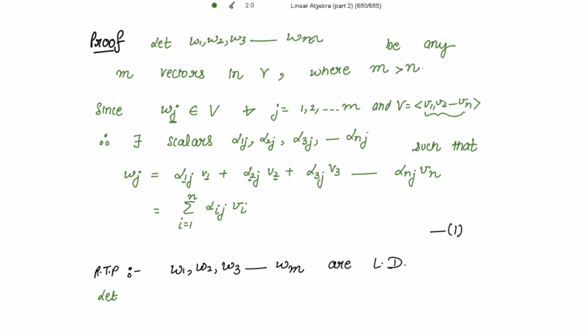Now we are required to prove that these w1, w2, w3 up to wm are linearly dependent. For that, we have to take the linear combinations of these. So let me choose scalars simply c1, c2, because there are no specific scalars; specific scalars we choose when we consider a specific wj from V. Just write the simple linear combination: let c1 w1 plus c2 w2 plus c3 w3 up to cm wm is equal to 0.